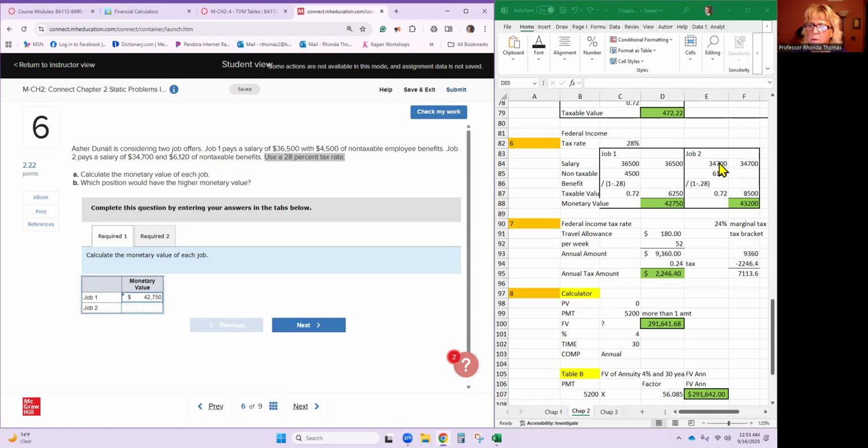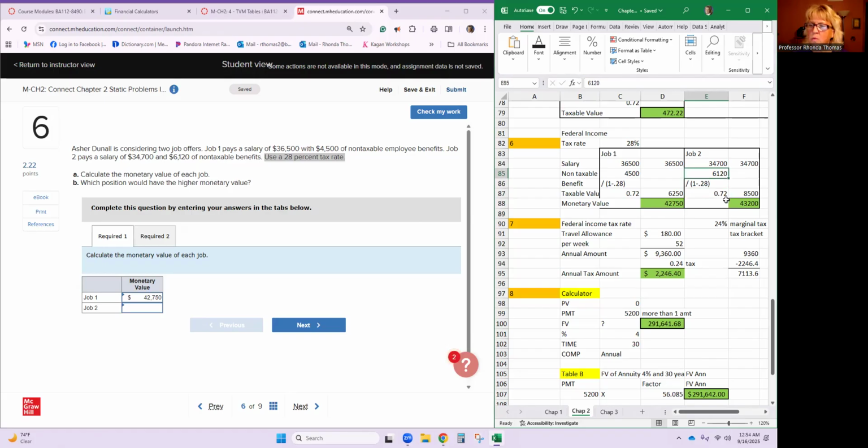Okay, let's do the same thing for job 2. Job 2 doesn't pay as good of a salary, but it has a higher value of a non-taxable benefit. So we're going to divide 6,120, which is the non-taxable benefit of job 2, by 1 minus 0.28, which becomes 0.72.